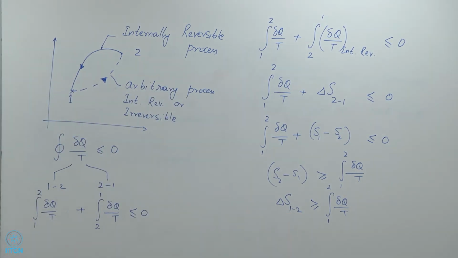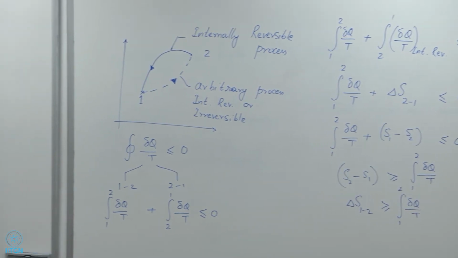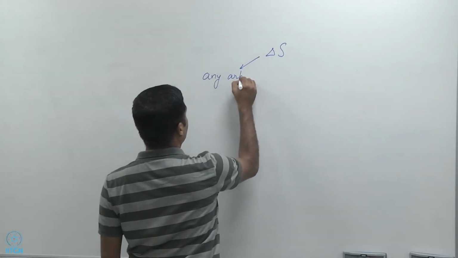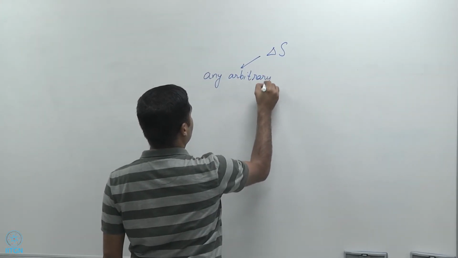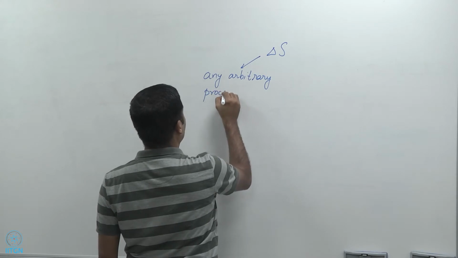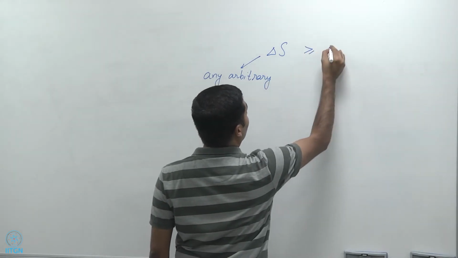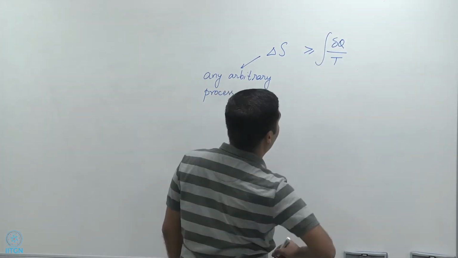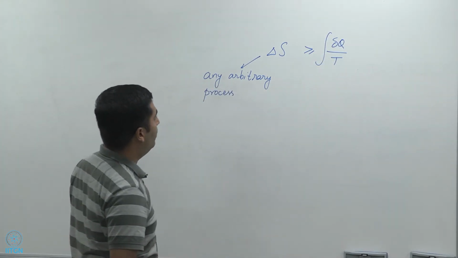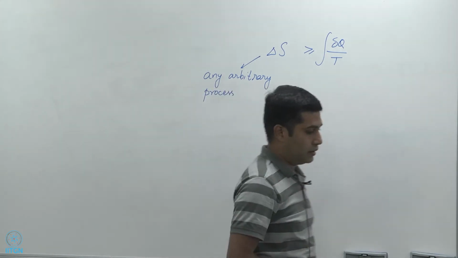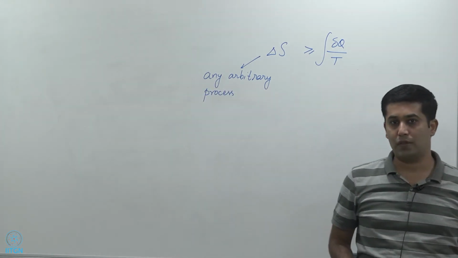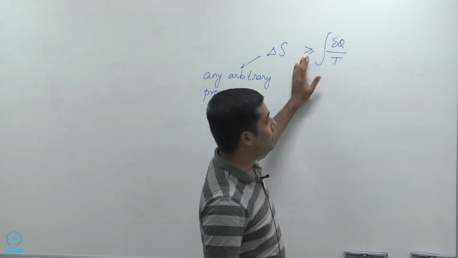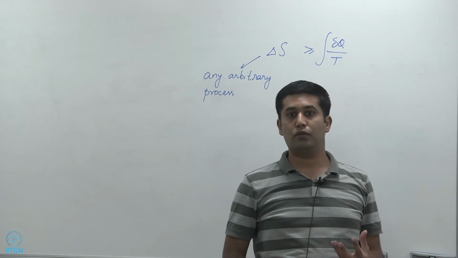So I'm going to just write delta s for any arbitrary process is greater than or equal to the integral of delta q by t for that process. So what does this mean? This means that the change in entropy of a system is always greater than or equal to the entropy that is transferred to that system.